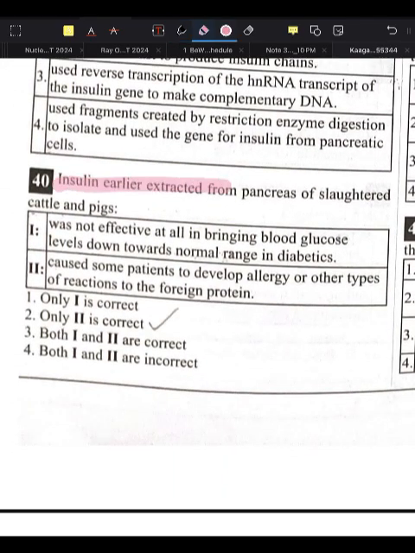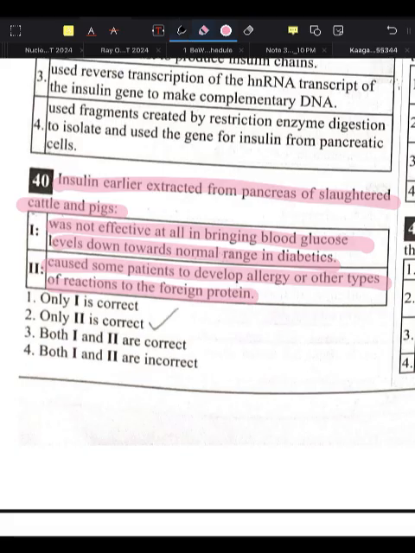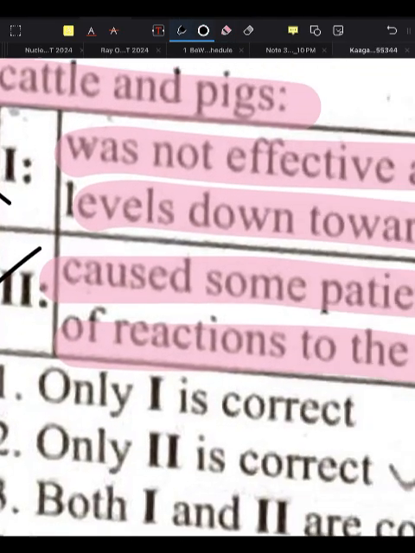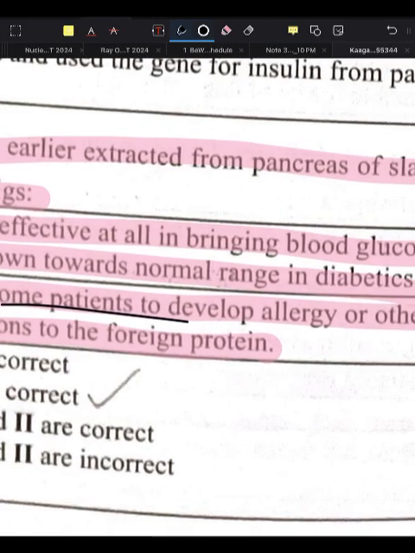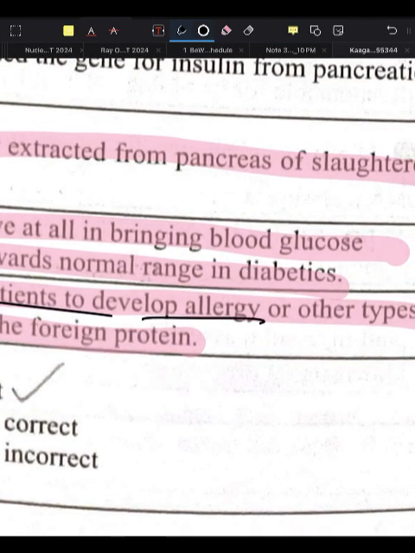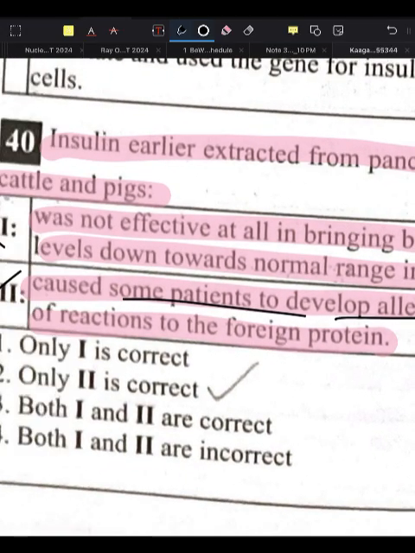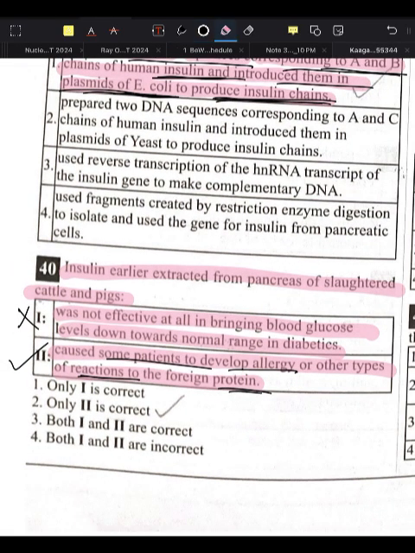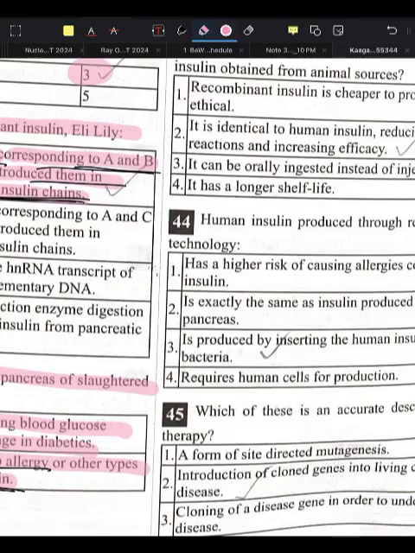Next, insulin earlier extracted from the pancreas of the slaughtered cattle and pig was not effective in bringing blood glucose level down towards normal range in diabetics, caused some patient to develop allergy and other type of. It was effective. It was not that it was not effective. This is a wrong statement, but this is a true statement. It caused some patient to develop what? To develop allergy and other type of what? Other type of reaction to the foreign protein. So option 2 is only correct.